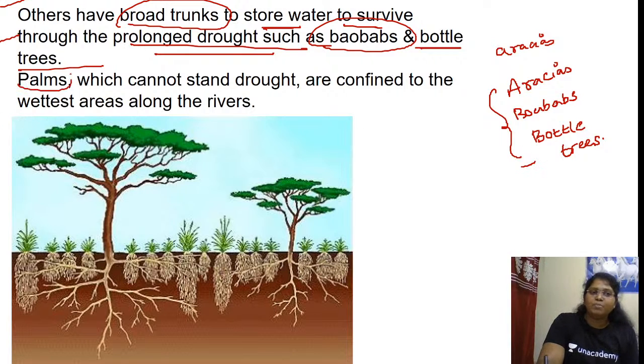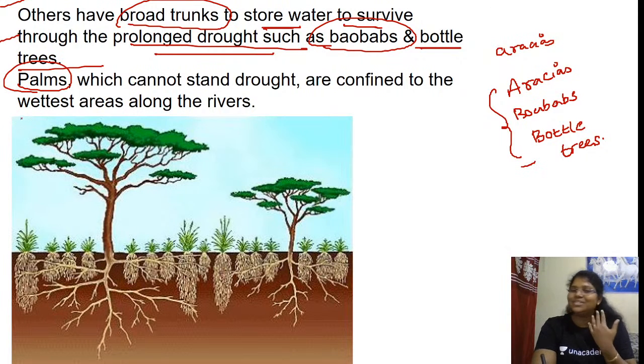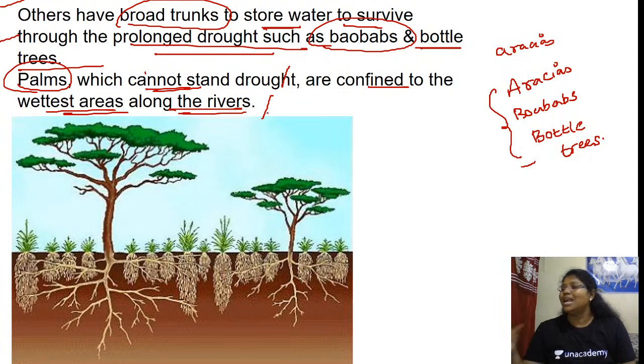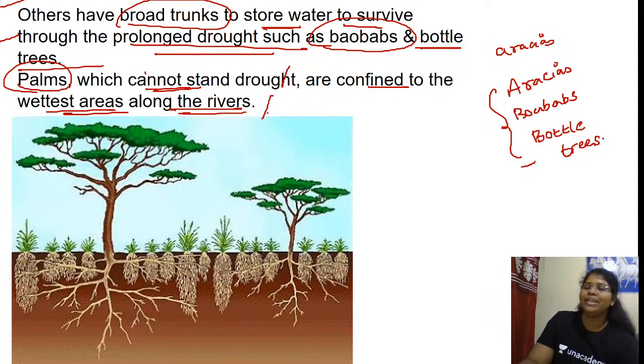And palm tree. Of course, naturally these trees cannot stand drought and are confined to the wettest areas along the river. The palm, the plantation trees, are not drought resistant crops. So if you want to see palm trees, they can survive only in the wettest areas, that is along the coastal river areas.